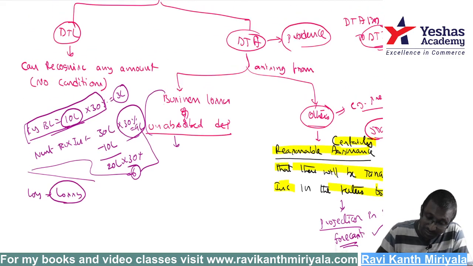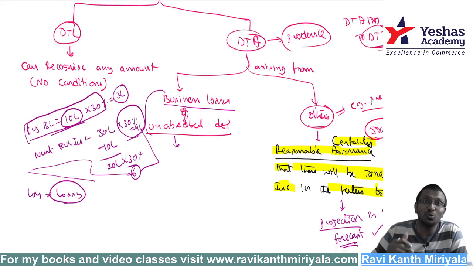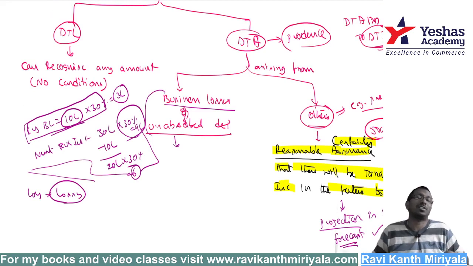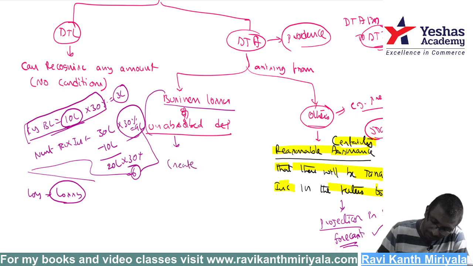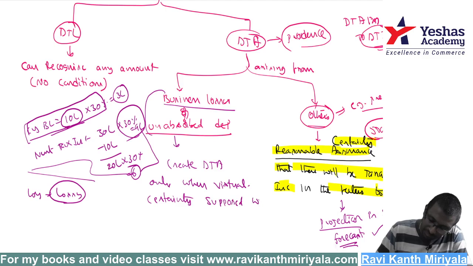Correct. Now with respect to business loss, you have got a business loss. You couldn't absorb the depreciation. That means you do not have that much income to absorb your depreciation itself. Then what do we say? We say very simply, correct? Now you can create only when there is proof. That is what they say. Create a deferred tax asset only when there is virtual certainty supported with convincing evidence.